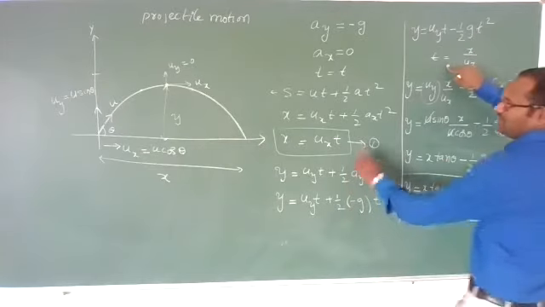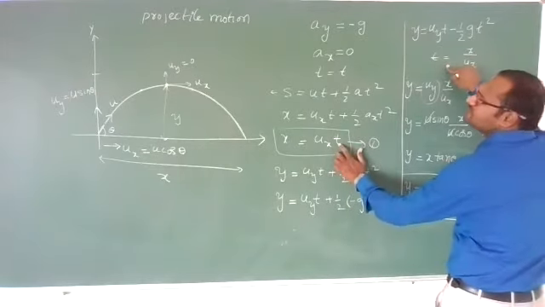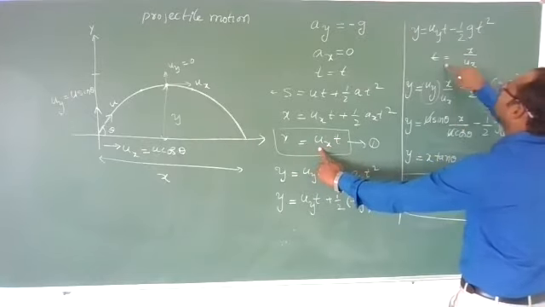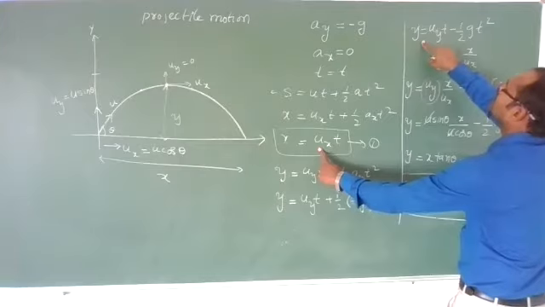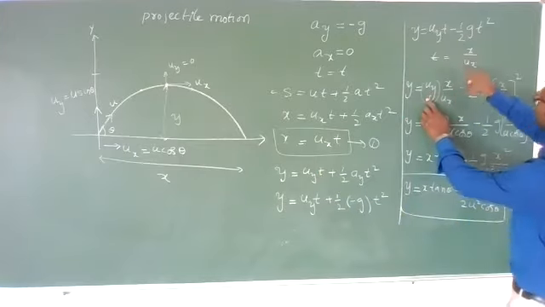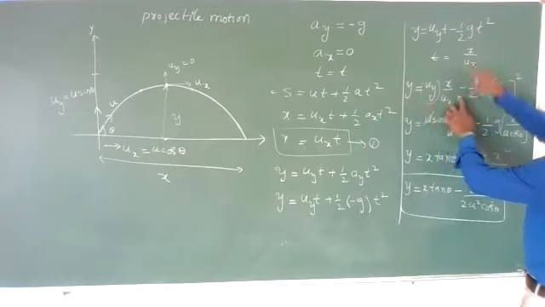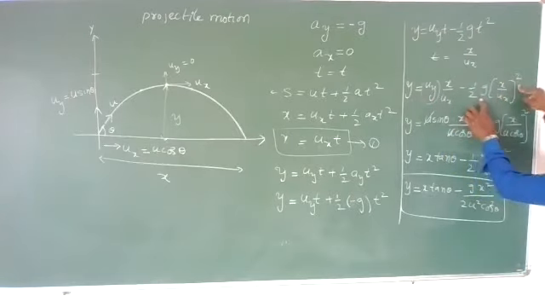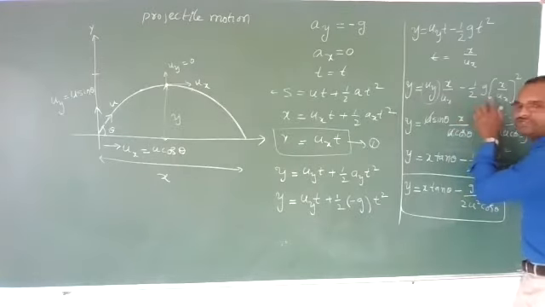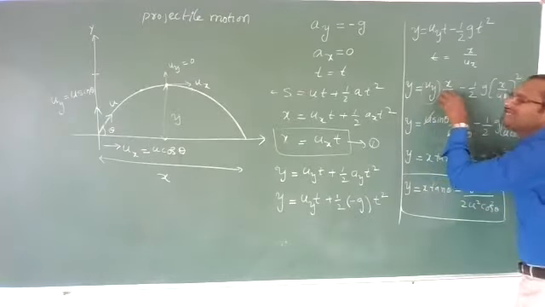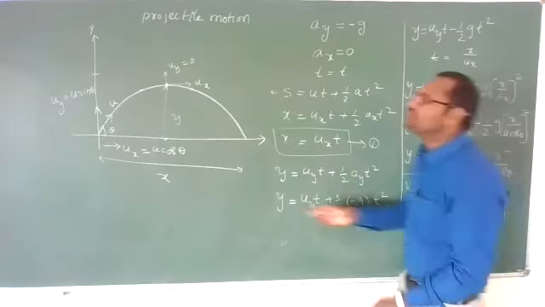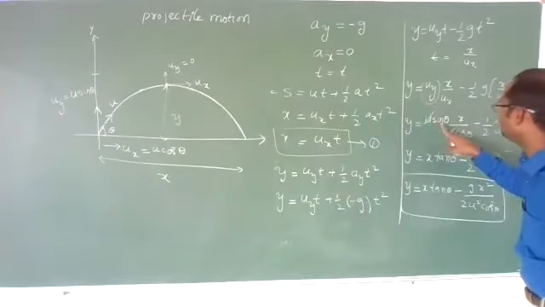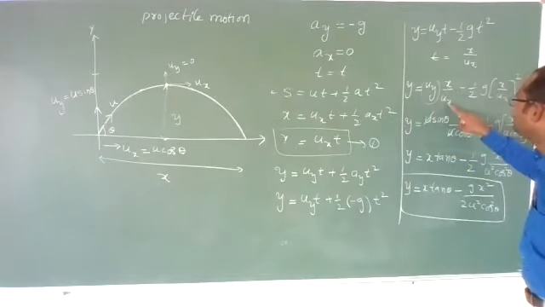But from equation number 1, we know that t is equal to x by ux. So I am writing x by ux. Substitute this t in this equation. You will get uy into x by ux minus half g into x by ux whole square. Now after substituting this, write the actual values of uy and ux. What is uy actually? U sin theta. I am writing u sin theta into x by ux.